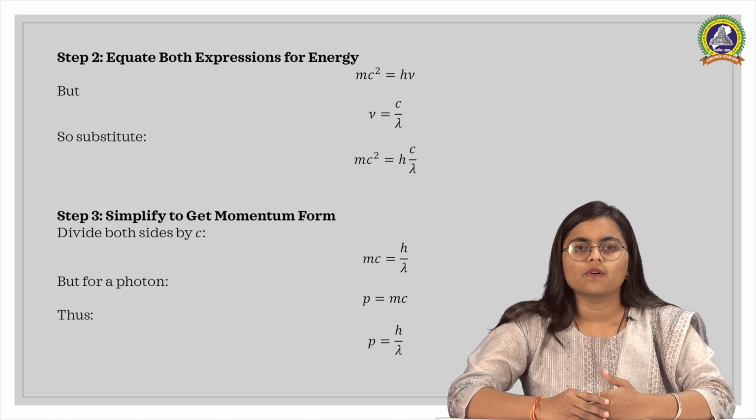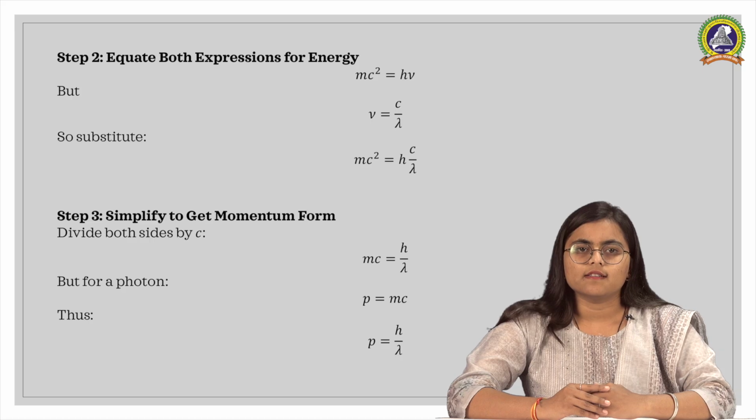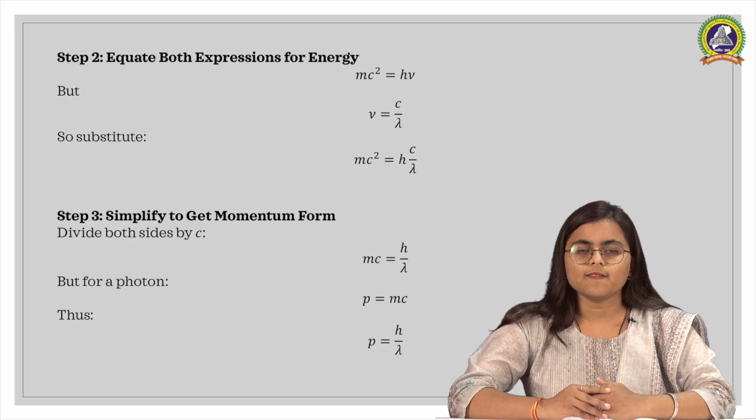Now we know that frequency v can be written as c divided by lambda. So we substitute v is equal to c by lambda. This gives us mc square is equal to hc by lambda. The next step, simplifying the equation. Divide both sides by c, we get mc is equal to h by lambda.